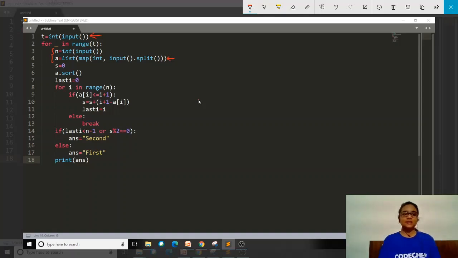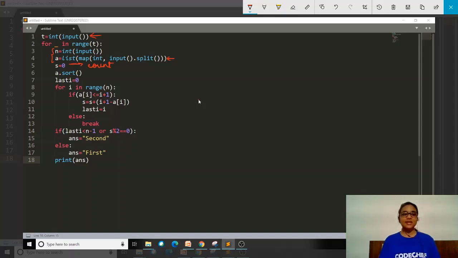This is going to count the number of moves for which we can play the game. Then we are sorting our sequence. As I told you, sorting the sequence will help us place the correct element in the correct order in the sequence. That is why we need to sort our sequence.